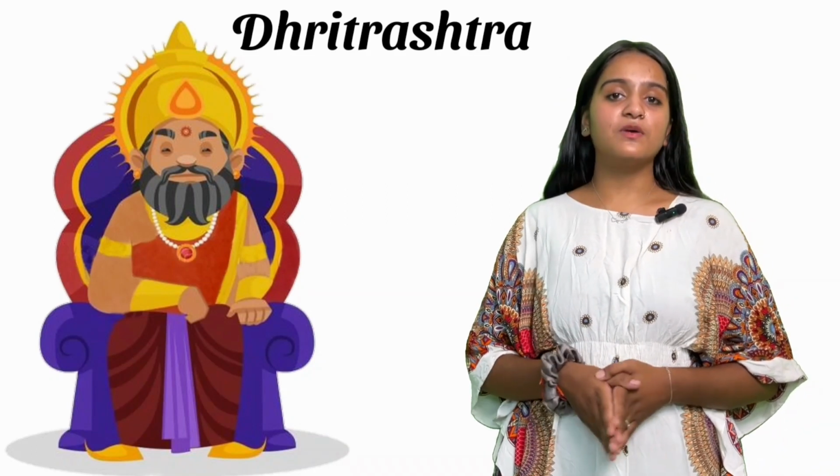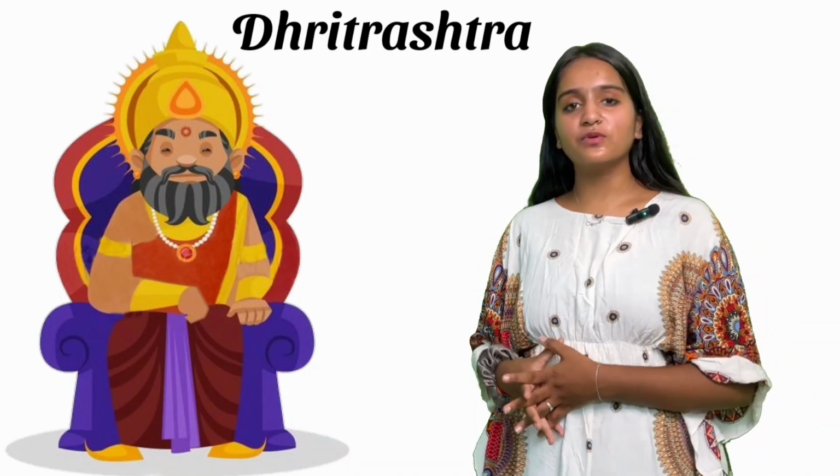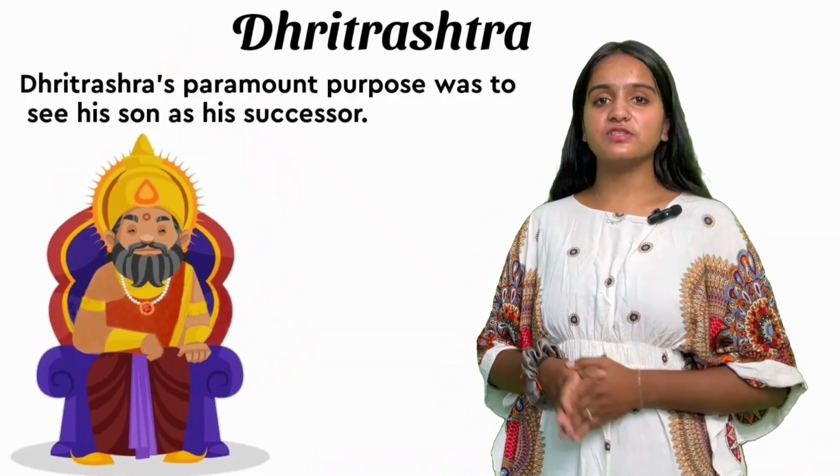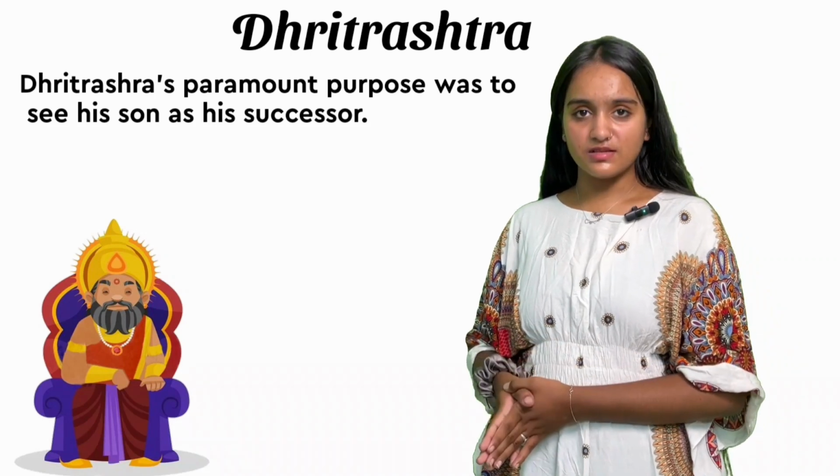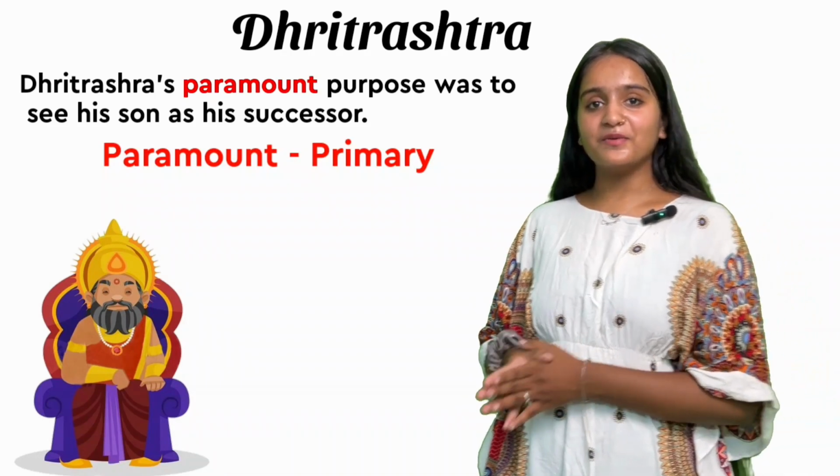So now let's talk about Dhritarashtra. As we know, he was a blind king. So let's move to the sentence. Dhritarashtra's paramount purpose was to see his son as successor. Paramount means prime.